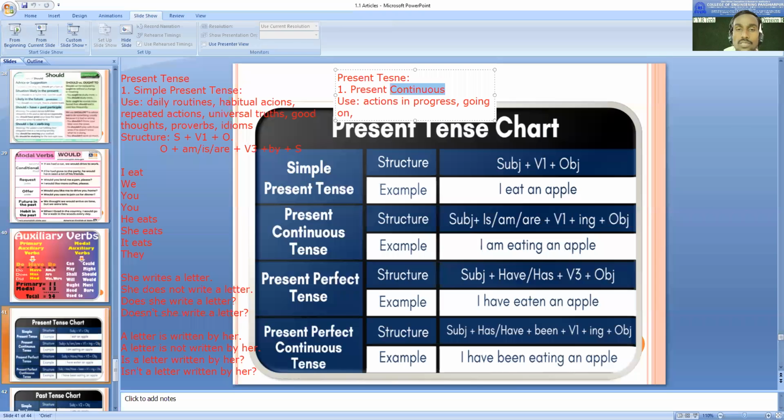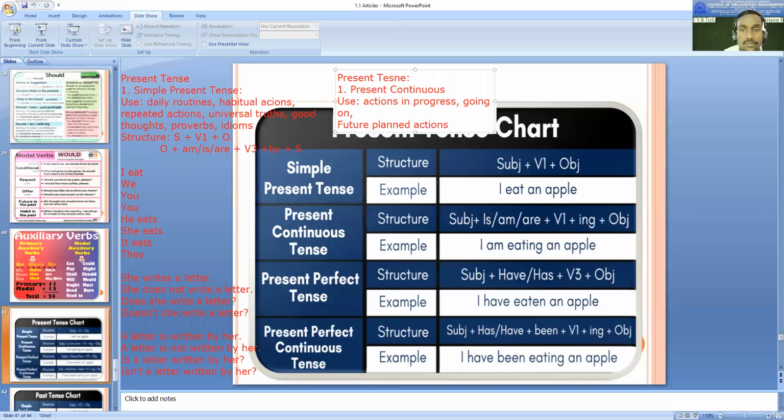Continuous means the action is continuous here. Therefore, to talk about such actions, we use present continuous tense. Another use is to talk about future planned actions.